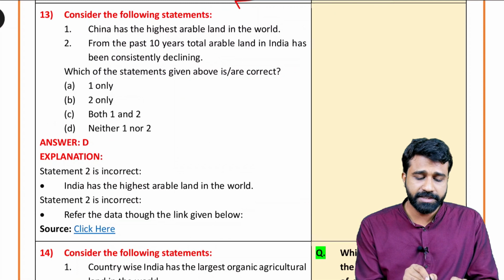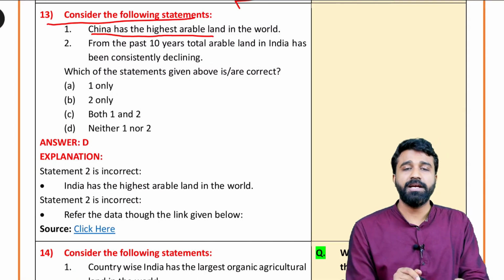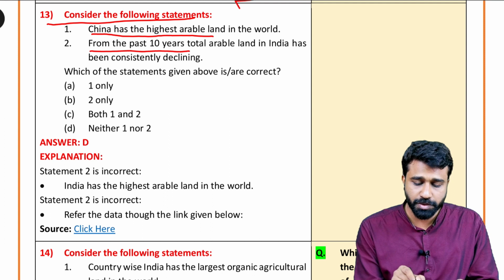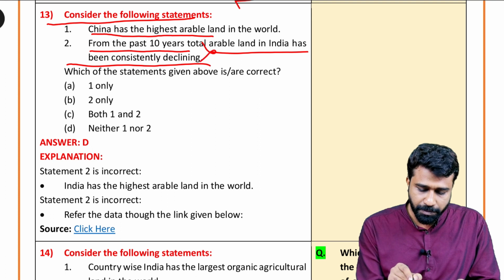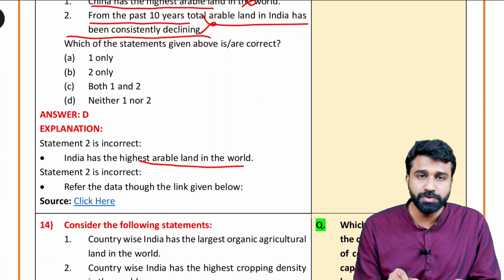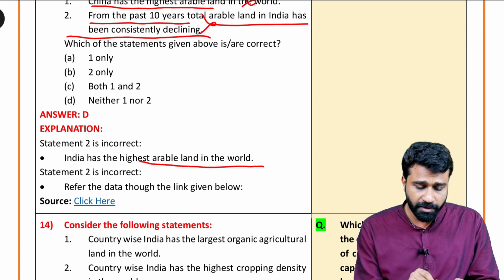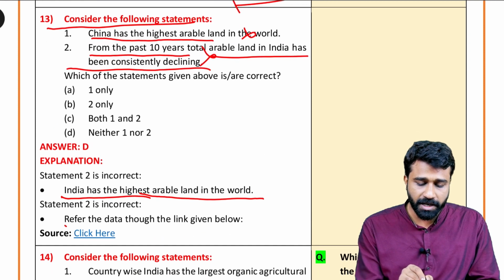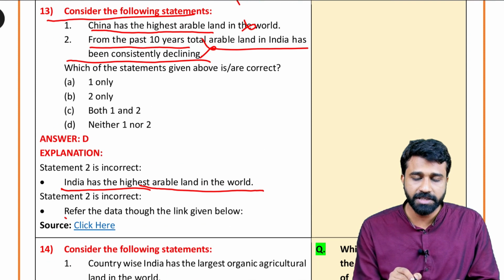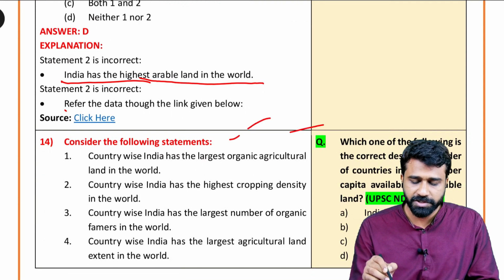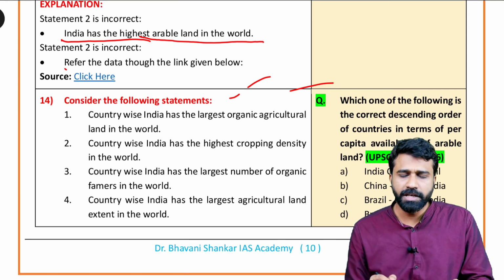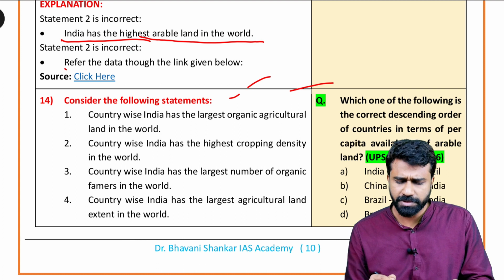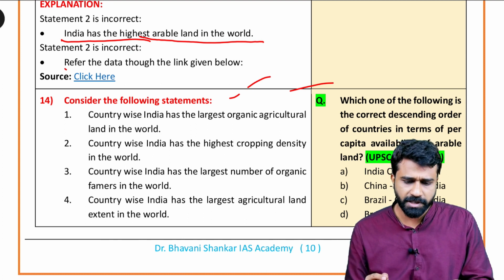Next, coming to the 13th question: China has the highest arable land in the world, and for the past 10 years total arable land in India has been consistently declining. This is absolutely wrong. Both statements are wrong, because the highest arable land is usually found in India, not in China, compared to other countries. Referring to the data, it is not true that arable land in India has been consistently declining over the past 10 years. There is frequent fluctuation and wavering, as the area aspect is also involved, and you also find an increase in afforestation for the last 3 to 4 years as per India's forest report.